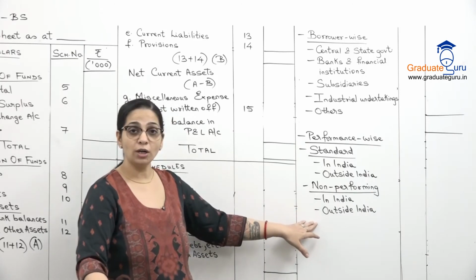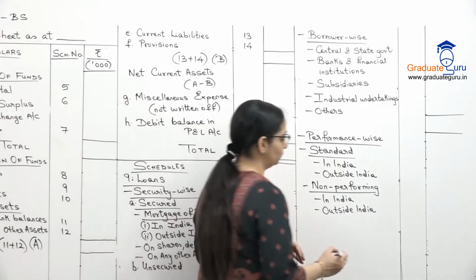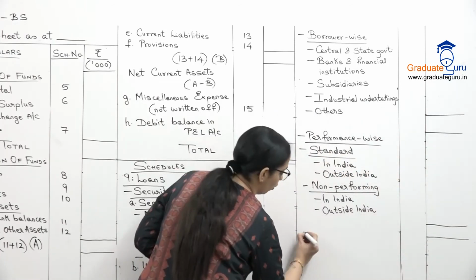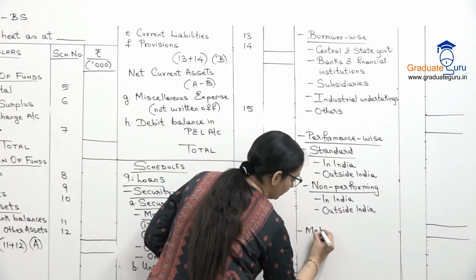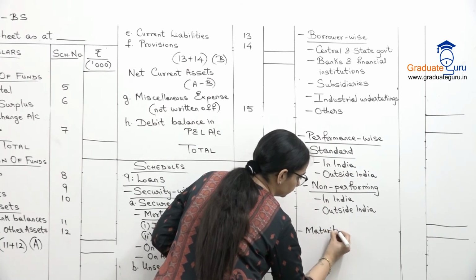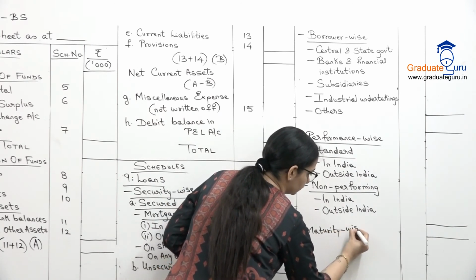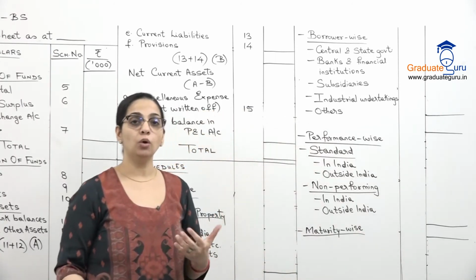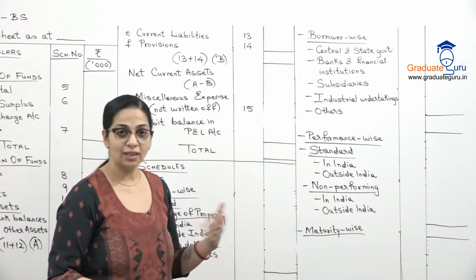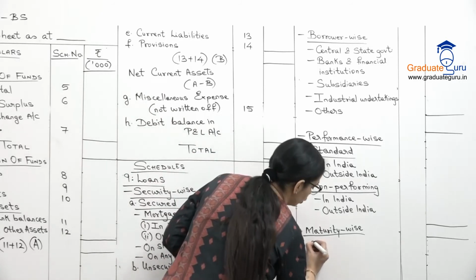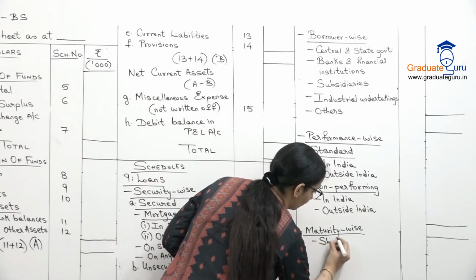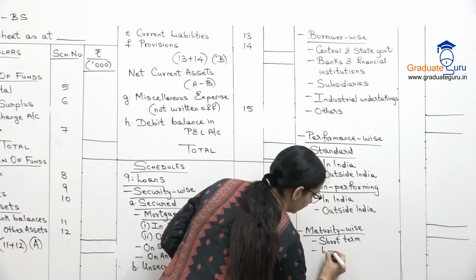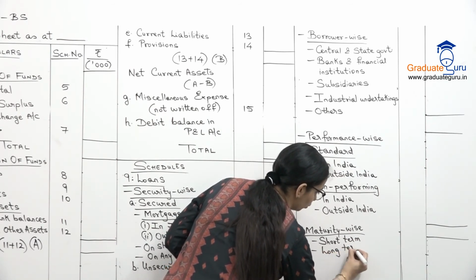So this is one more classification that we show. And there is a last classification also, which is maturity wise. Maturity means when will the loan be repaid. So in that we have short term and long term. That's it. Simple classification over here.